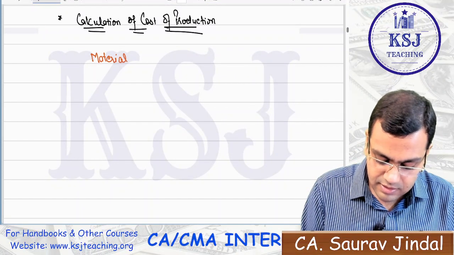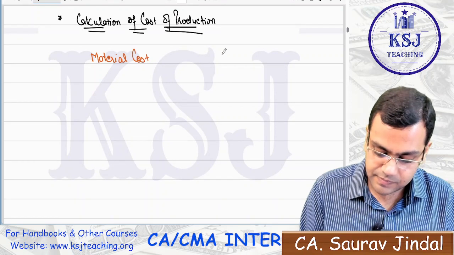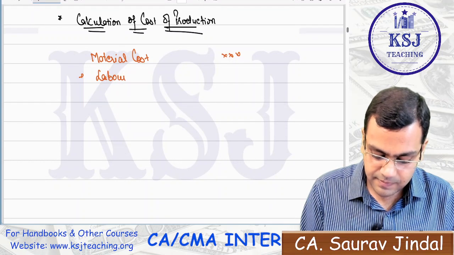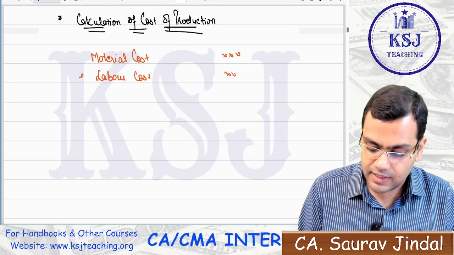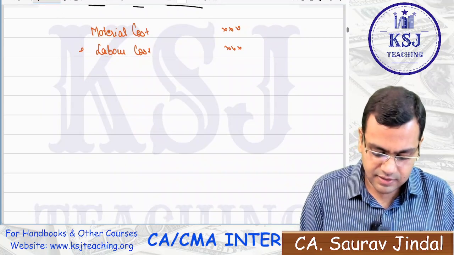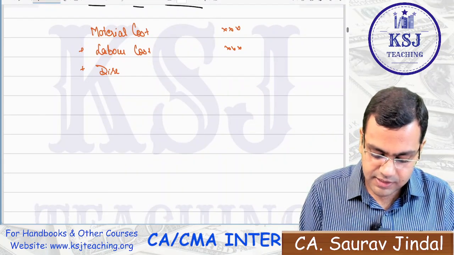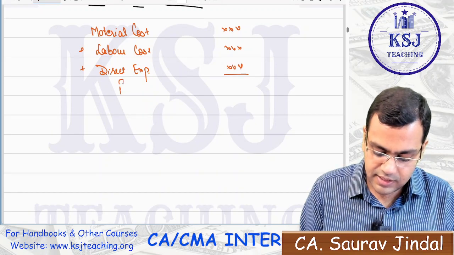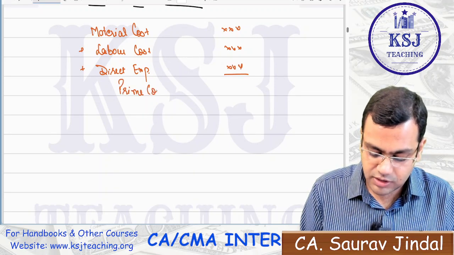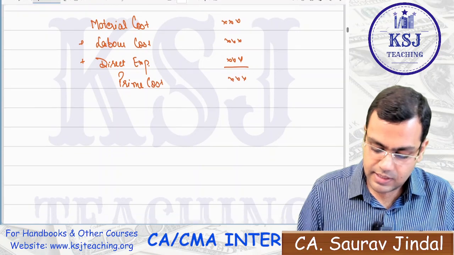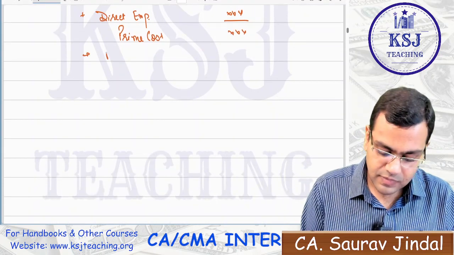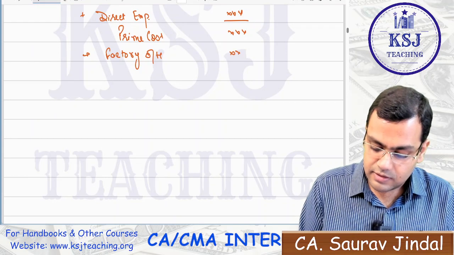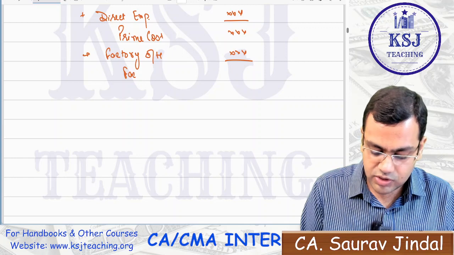Anyhow, material cost plus labor cost, plus direct expenses. Very simple cost sheet. Now, these three things combined lead to prime cost. Add factory overheads, that will lead to factory cost.